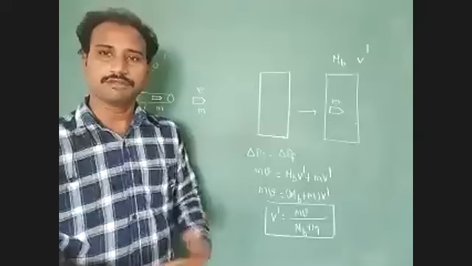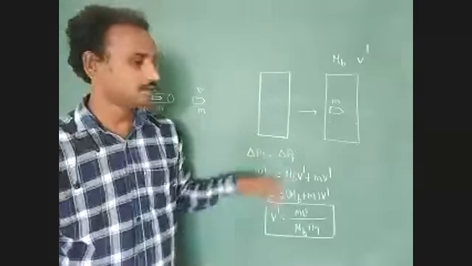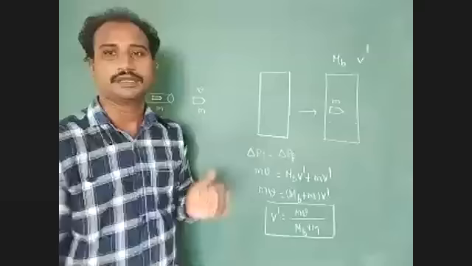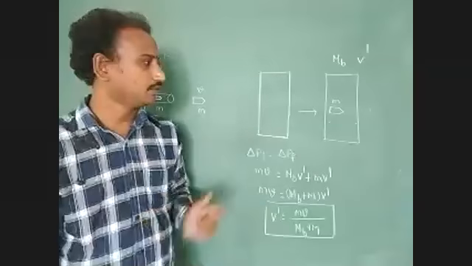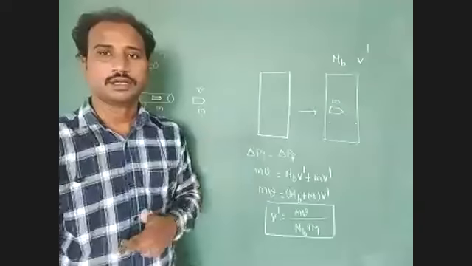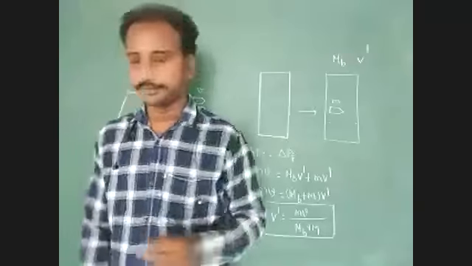Understood? For every condition we have to apply this. Note down this condition. Next, we can discuss one more example.